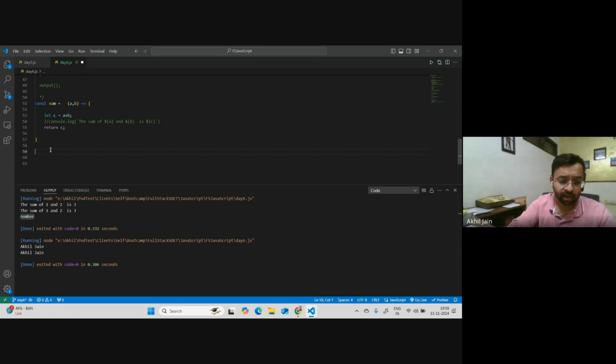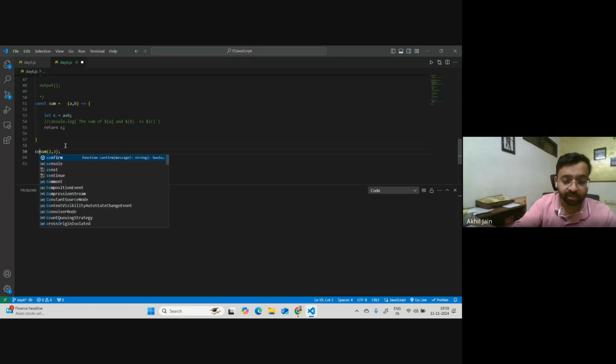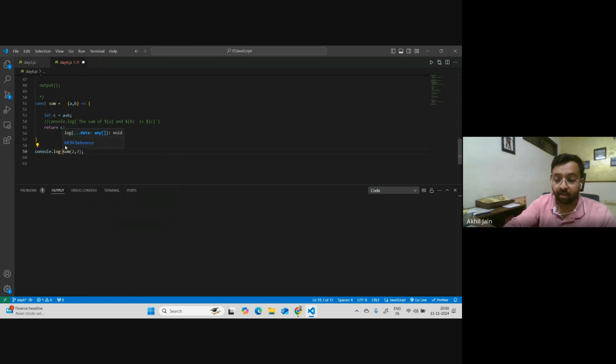Now I need to call this. What I'll do is simply this, 2 comma 3, and that's it. I think I have commented all out, so let me just run it. Okay, it will not print anything, right? So let me print console dot log. Yeah, let's just print it this way.